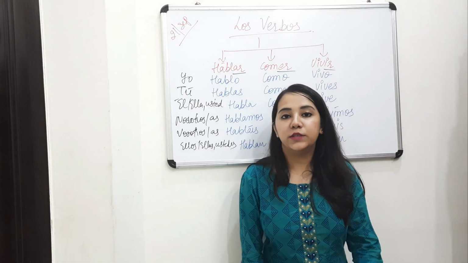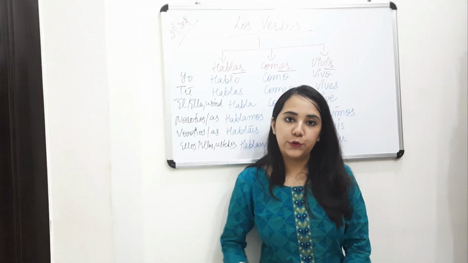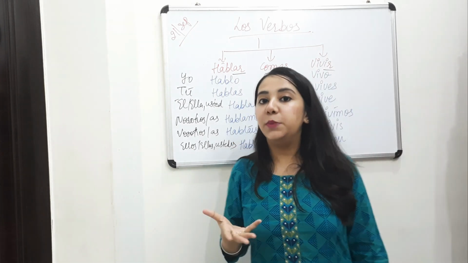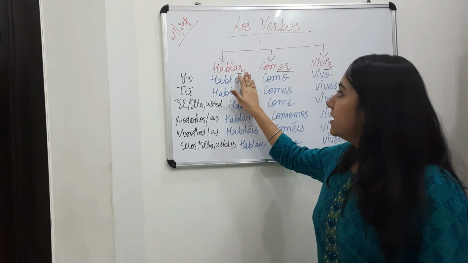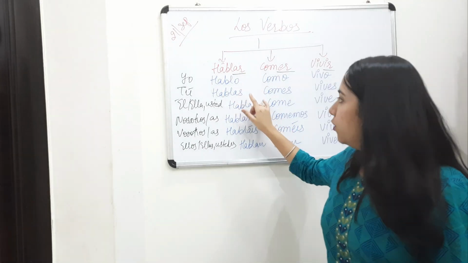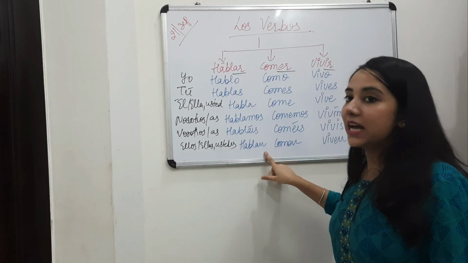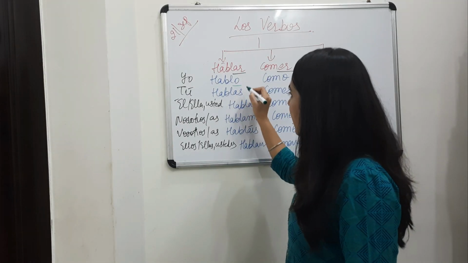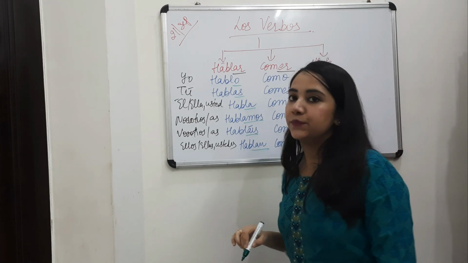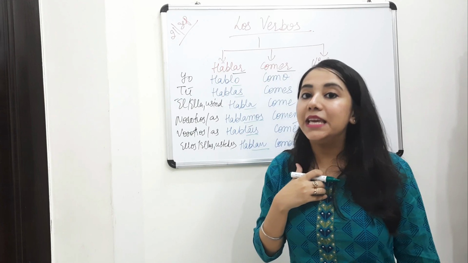Now moving on with the examples. You can see the three examples on the board. The first example is hablar. Hablar means to speak, to talk. Hablar is an AR ending verb. You will replace this AR with o, as, a, amos, áis, an. As you can see, I have replaced the AR with these endings. So, yo hablo means I speak.